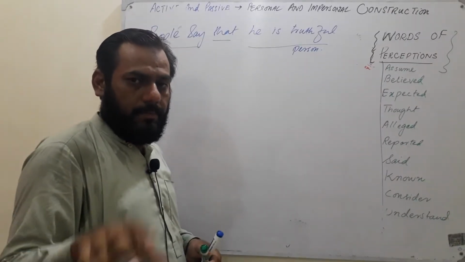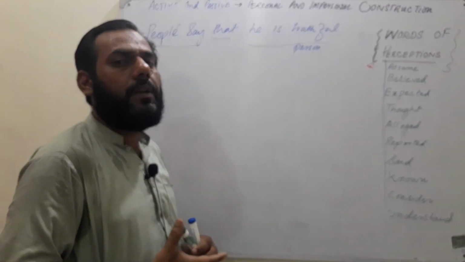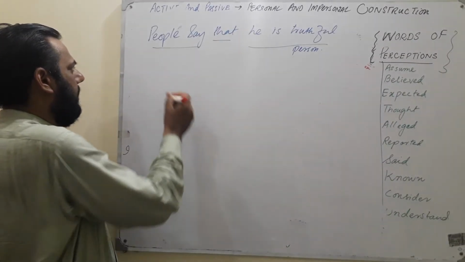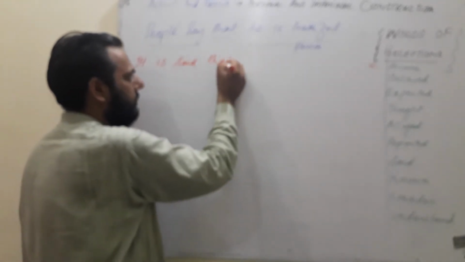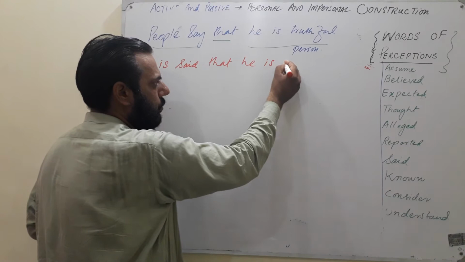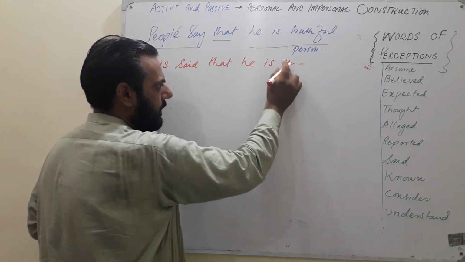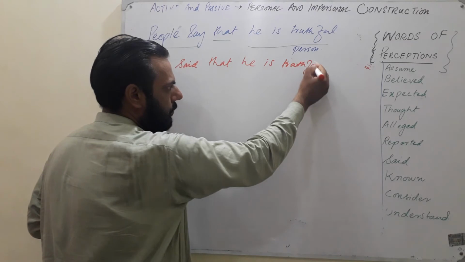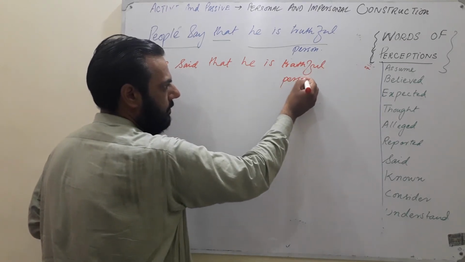Now it is up to you. But now you have to learn how to convert into impersonal passive and personal passive. Look at the example. How would you do it? People say, what would you say? Yeah, it is said. Say is going to be converted into said. It is said that he is a truthful person. So this is the impersonal construction.